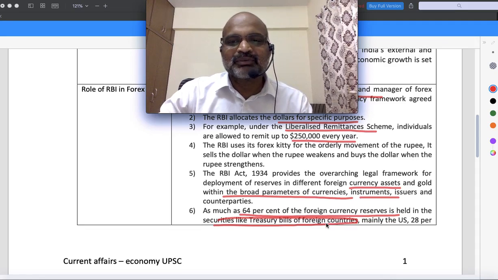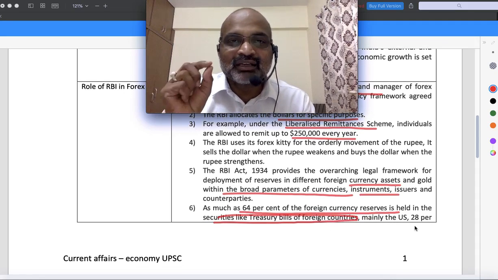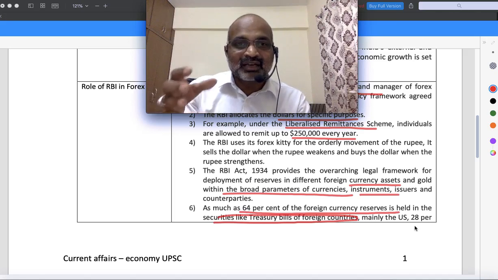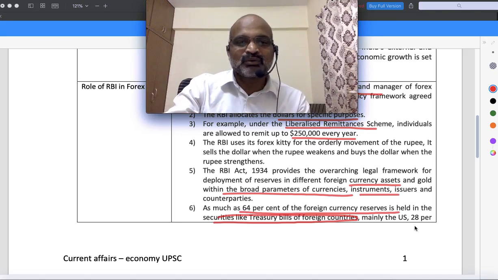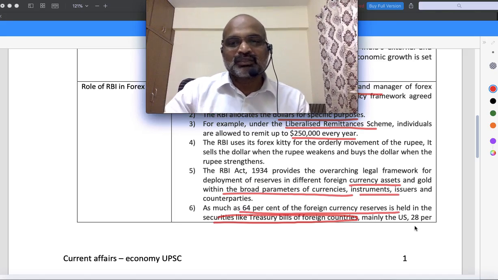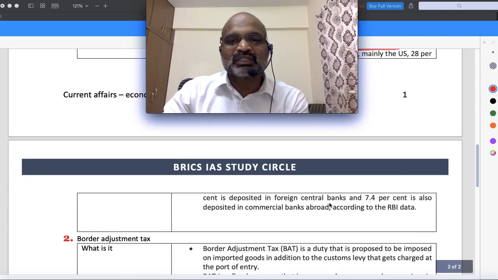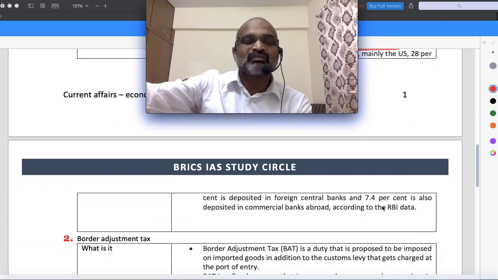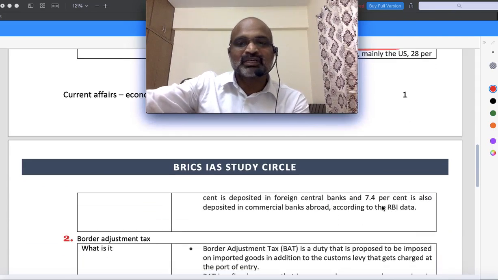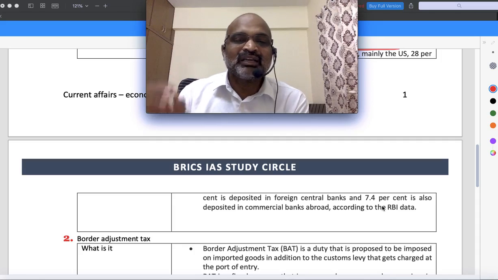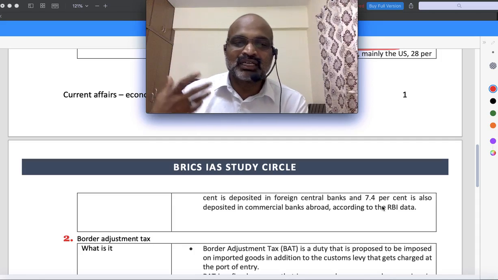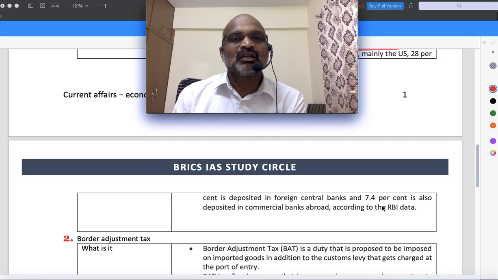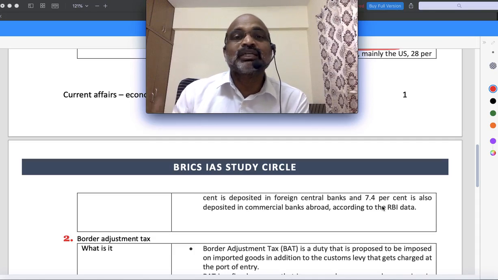Understood? Mainly the US. So of the Indian foreign currency reserves that we received, 64% are kept in the form of foreign treasury bills. Then 28% is deposited in foreign central banks, so that we can borrow money whenever we want and we can withdraw it, and we can earn some interest rate, because we need foreign exchange, because India is still not a self-dependent country. India needs a lot of commodities to be bought, a lot of technology to be bought, a lot of raw material to be bought. So therefore India requires a lot of foreign currency. You need to save it.